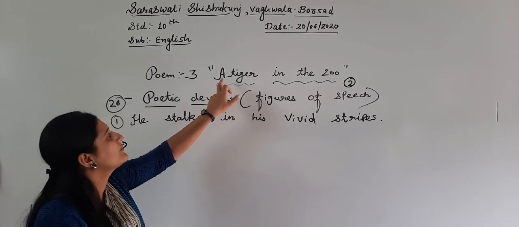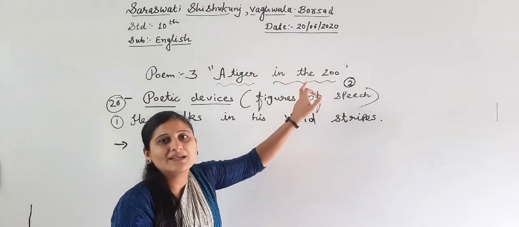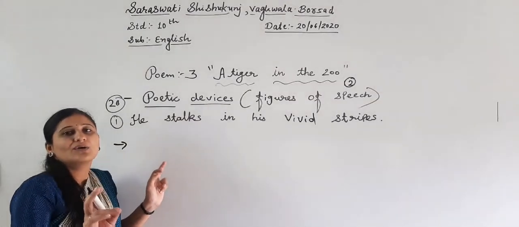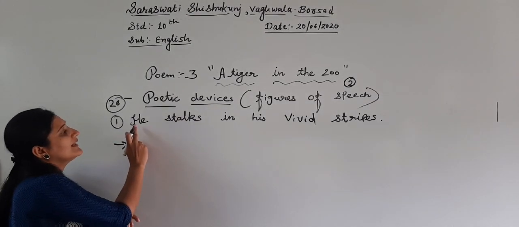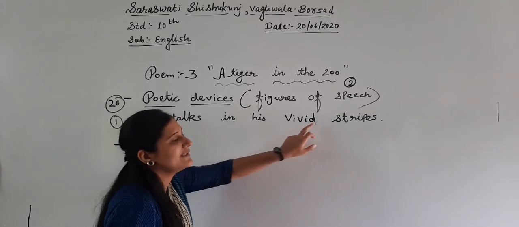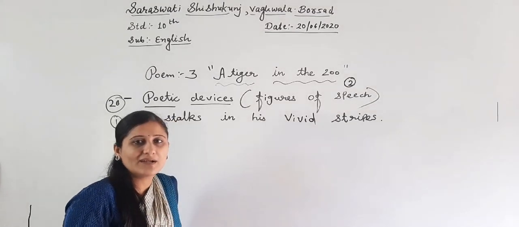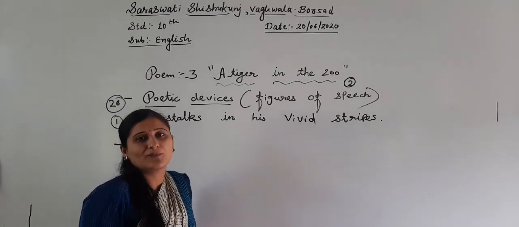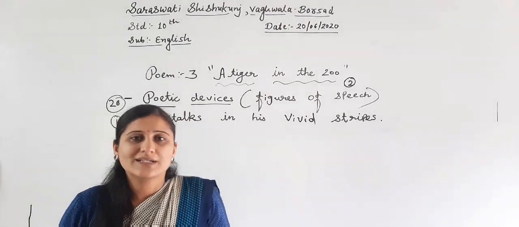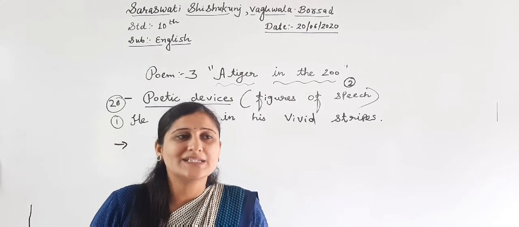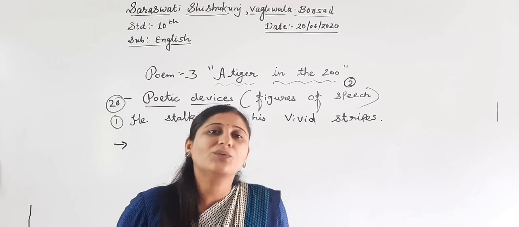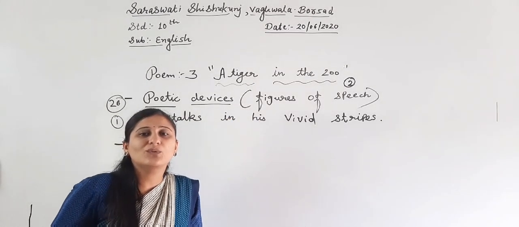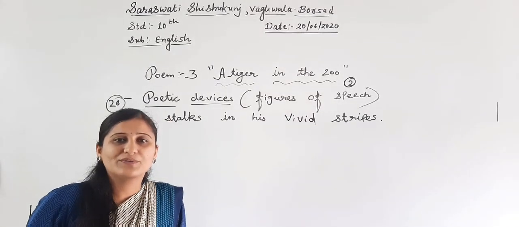This I have taken for poem number 3, A Tiger in the Zoo, right? So let me start with the first line, first figure of speech. See, he stalks in his vivid stripes. Let me read again. He stalks in his vivid stripes. Now, before you take out which figure of speech is possible, you need to understand the meaning of the line.